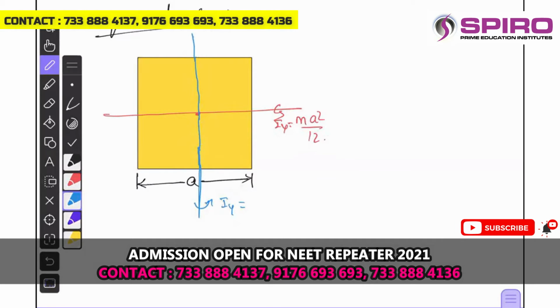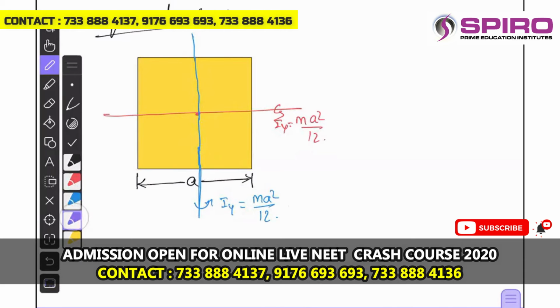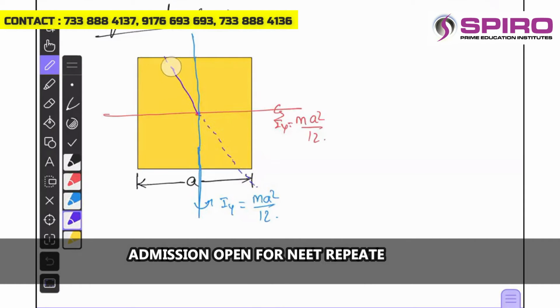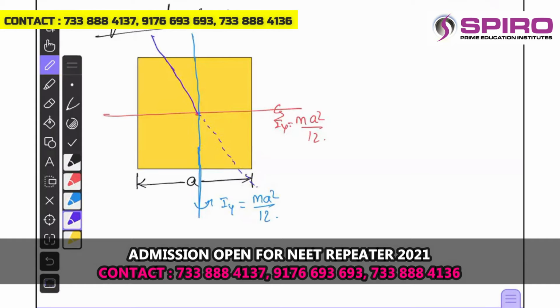Iy is equal to again m a square by 12. Here length and breadth are same. And now you consider the axis which is passing through the center of mass but perpendicular to its plane, I naught.